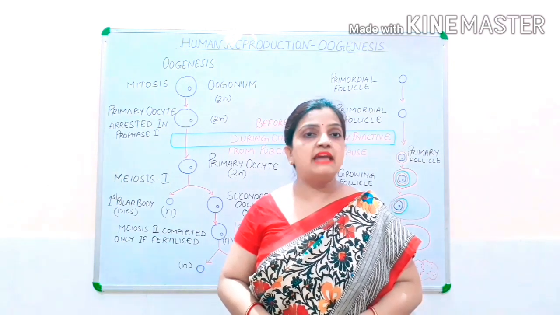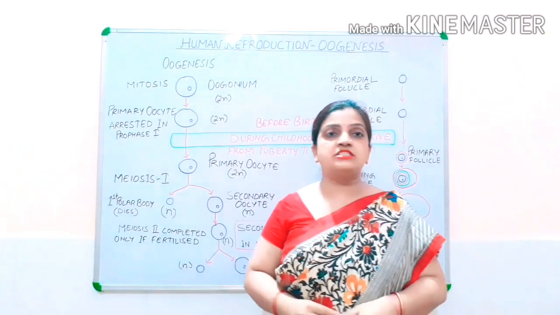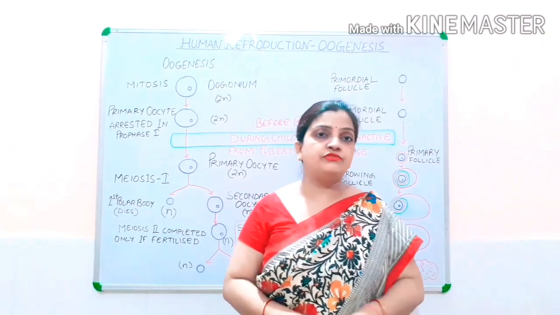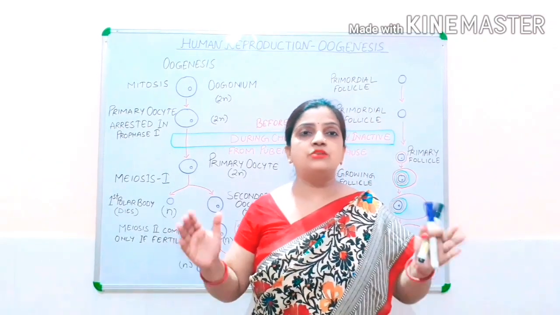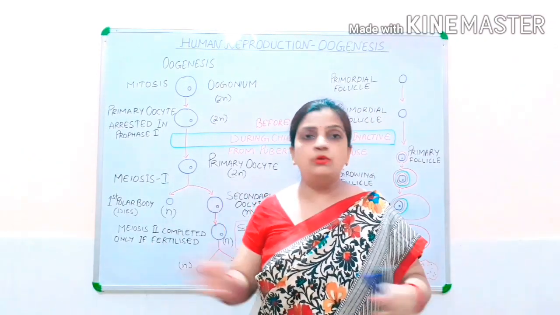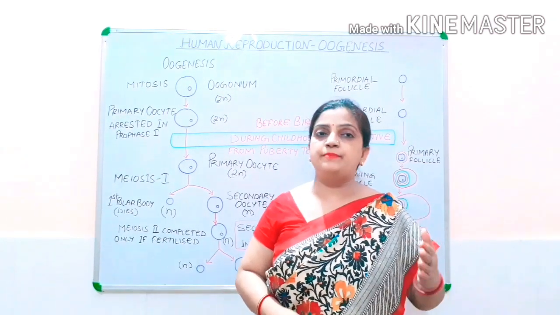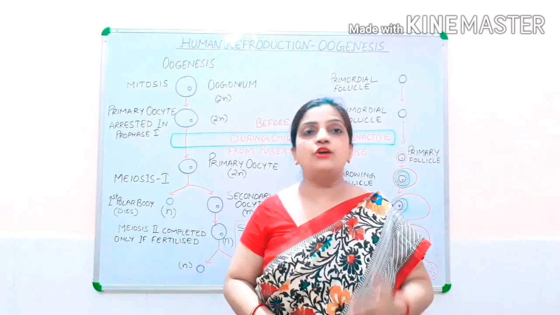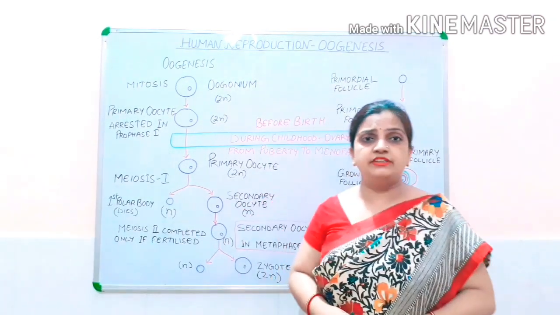It becomes n number of chromosomes. This whole oogenesis process starts before the birth of girls and remains till menopause. During this whole life cycle of oogenesis, two types of cell division occur, mitosis and meiosis. So children, let us begin with the process.